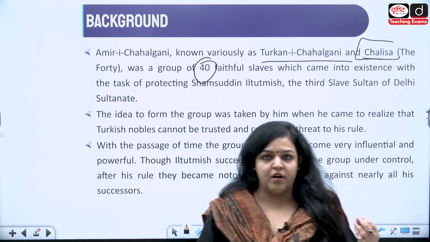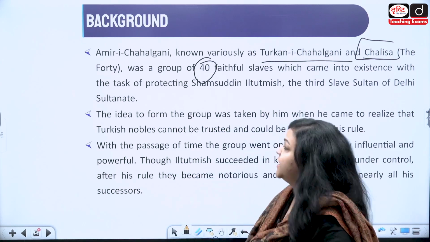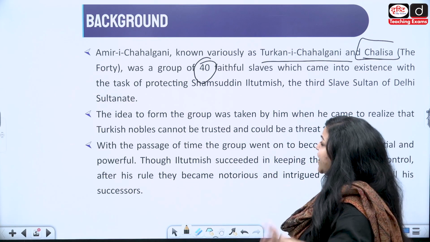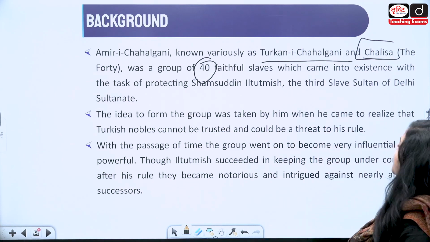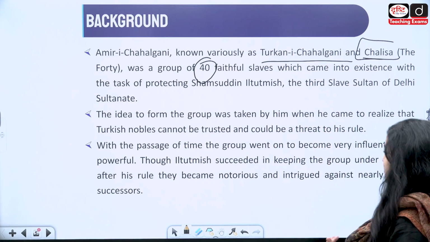So he did not want that. He wanted a group of individuals whom he could trust, a group which was specially created for his protection. Fine? So with the passage of time, the group actually becomes very influential.